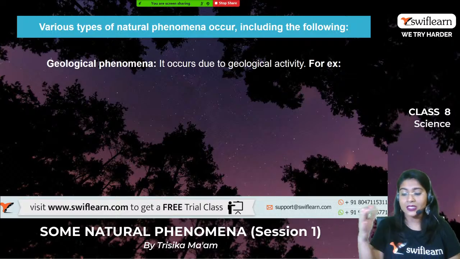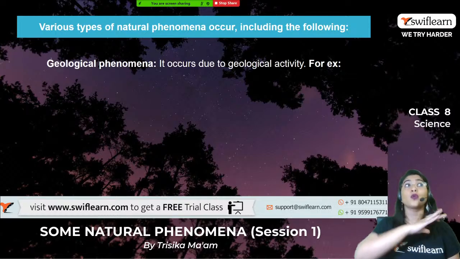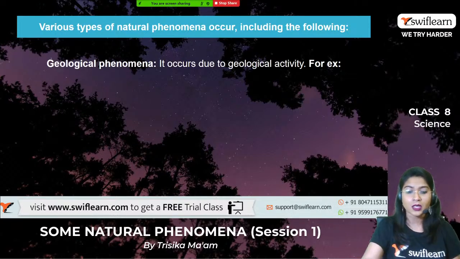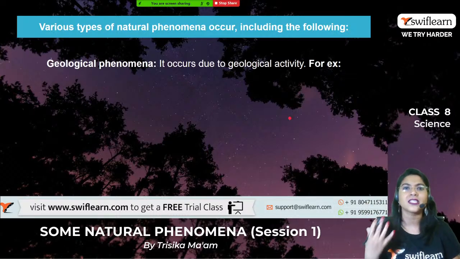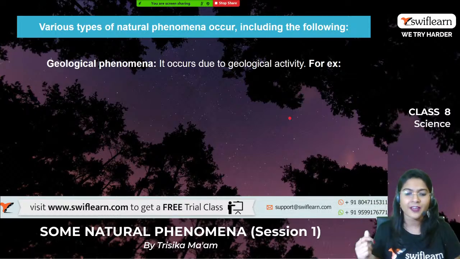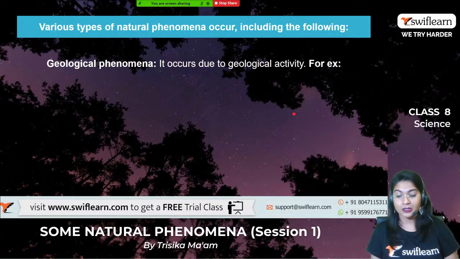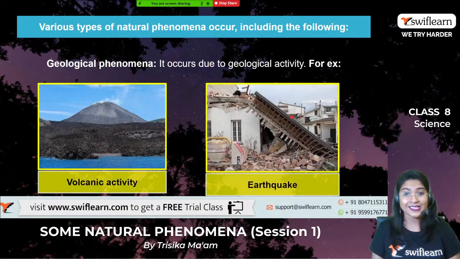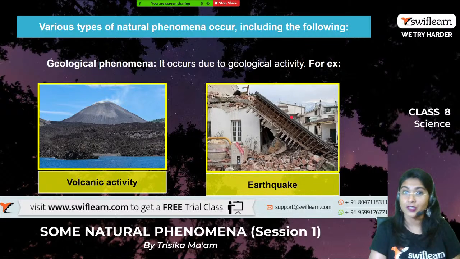It is generally concerned with the solid earth and the rocks, the components which are present on the earth's surface. Can you tell me some examples of geological phenomena? Yes, the volcanic eruption, the earthquake, or the landslide. These all come under geological phenomena.